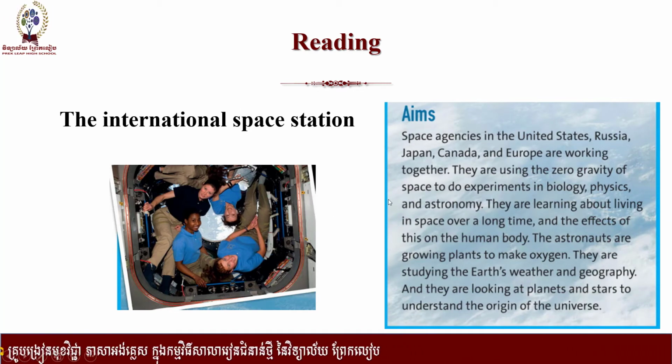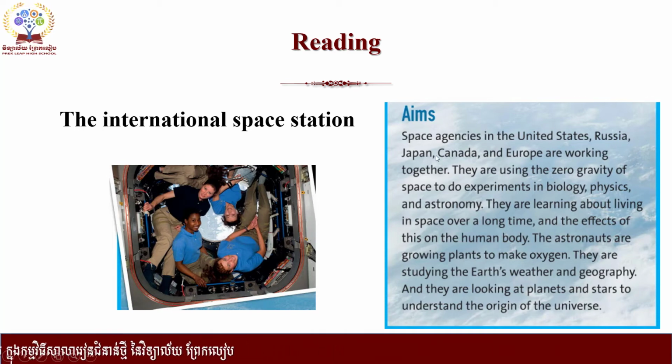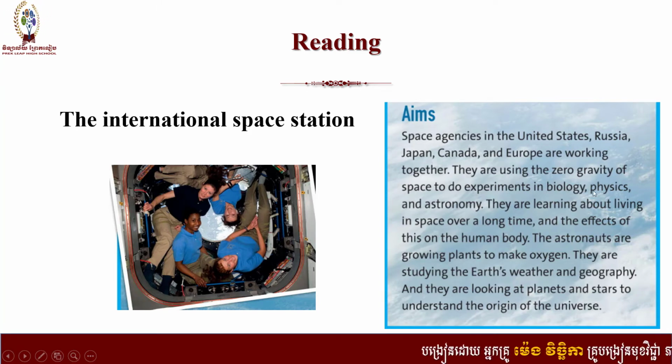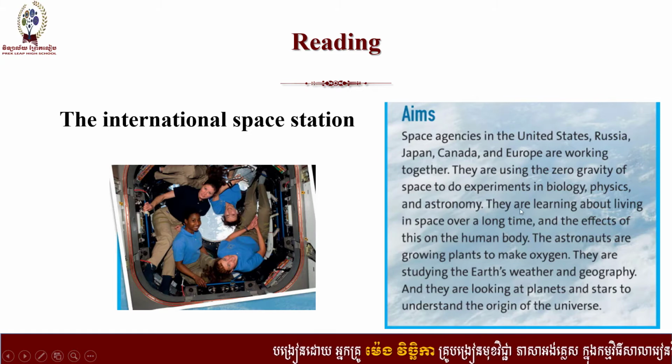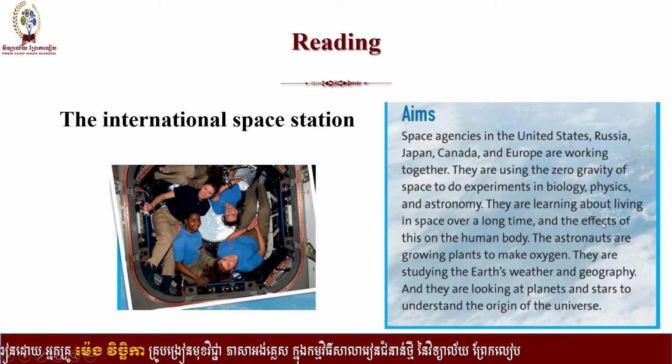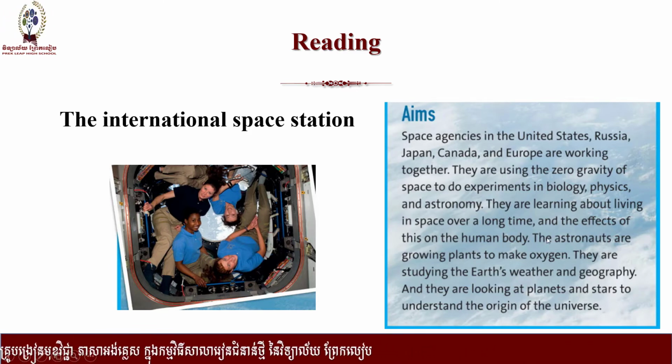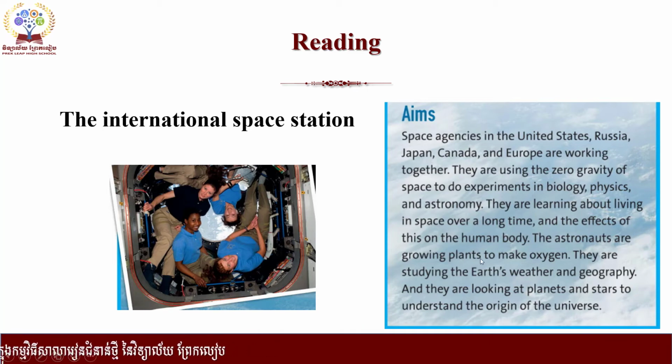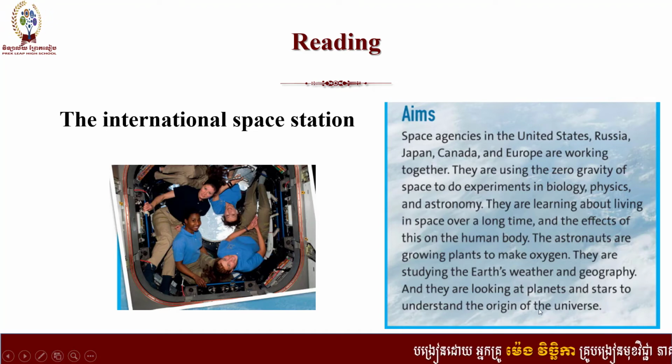Space agencies in the United States, Russia, Japan, Canada, and Europe are working together. They are using the zero gravity of space to do experiments in biology, physics, and astronomy. They are learning about living in space over a long time and the effects of this on the human body. The astronauts are growing plants to make oxygen. They are studying the Earth's weather and geography. And they are looking at planets and stars to understand the origin of the universe.